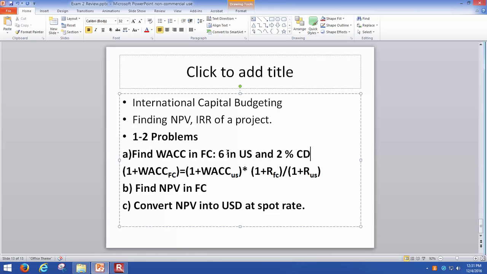Now, once you have the cost of capital in the foreign country, you can use that to find the NPV in the foreign currency. And finally, you can convert the NPV into US dollars at the spot rate. So all said and done, this is a little bit easier to do, because you only have to worry about finding one cost of capital, and then you convert at the spot exchange rate. The main thing here is that you don't have to worry about finding 3 or 4 or maybe even more forward rates.